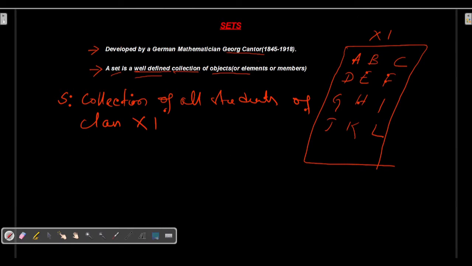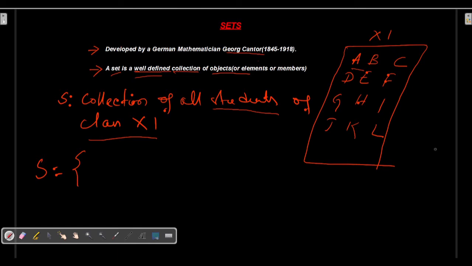This collection puts all the students of class 11 in it. Is A an element of this collection? The condition is that A will be an element if he or she is a student of class 11.